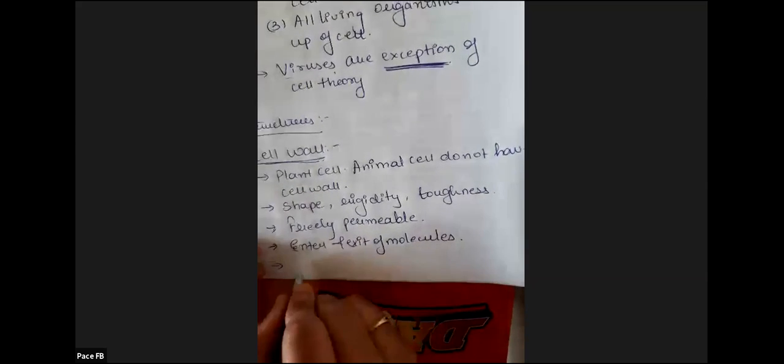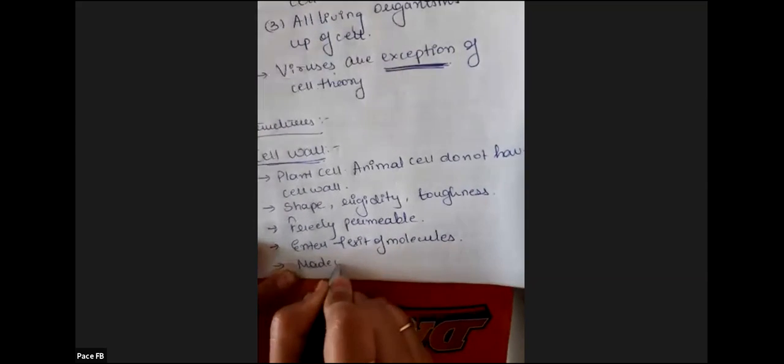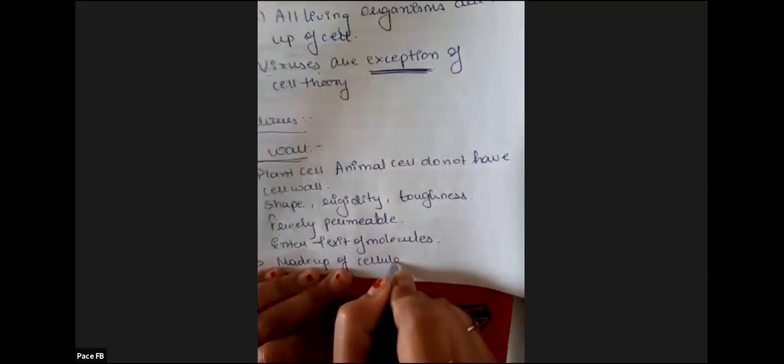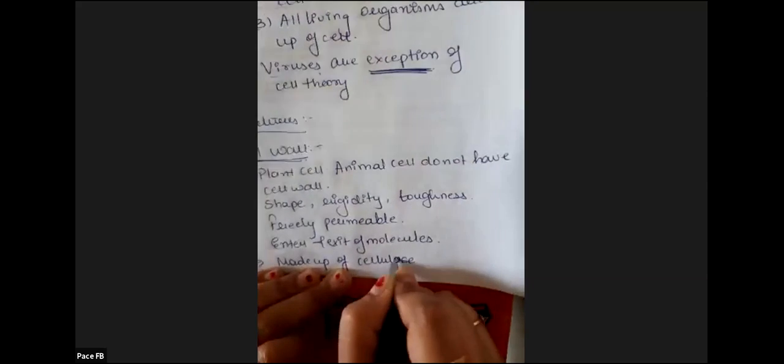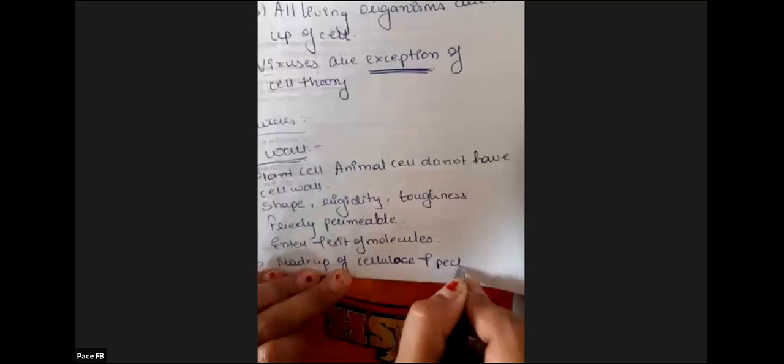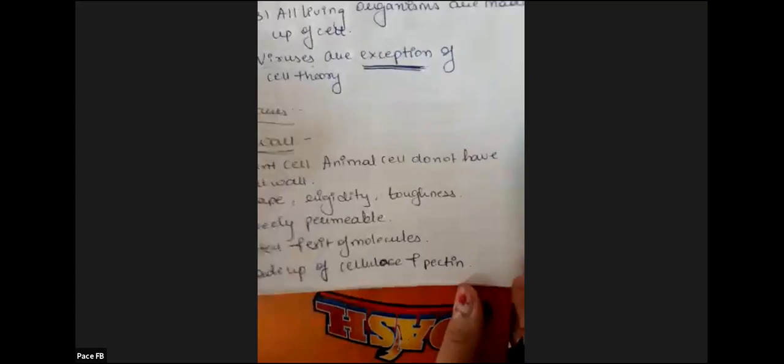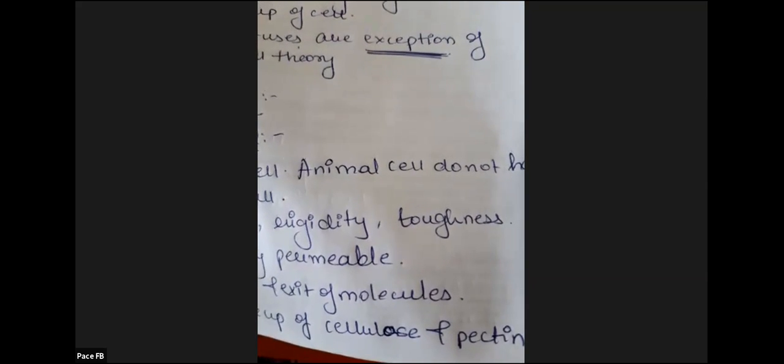Now, the cell wall is made up of cellulose and pectin. The toughness, shape or rigidity is given by cellulose. Cell wall is made up of cellulose and pectin. Fine. So we have finished with the cell wall.